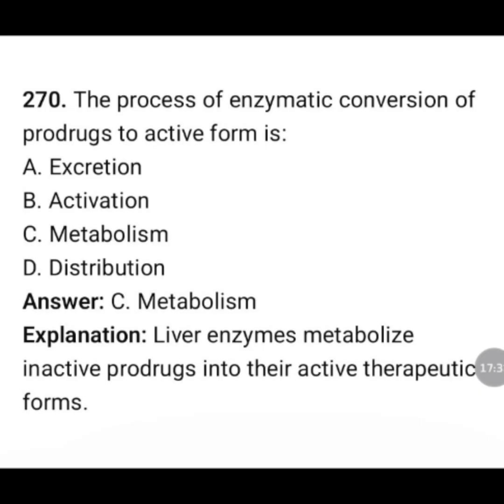The process of enzymatic conversion of prodrug to active form is: excretion, activation, metabolism, distribution? The correct answer is option C, metabolism. Liver enzymes metabolize inactive prodrugs into active therapeutic forms.